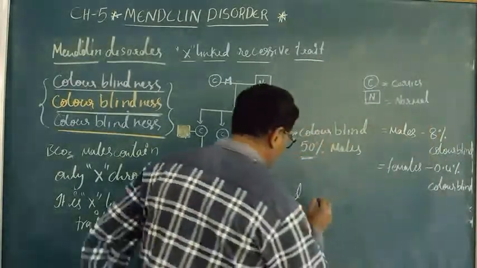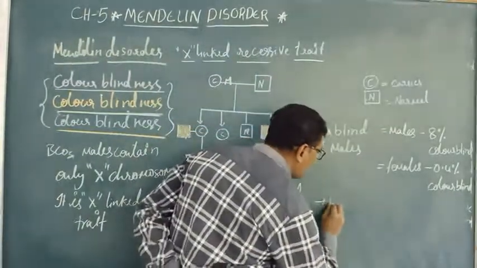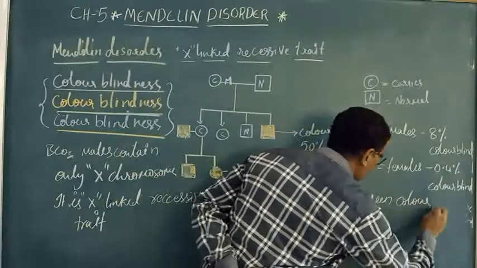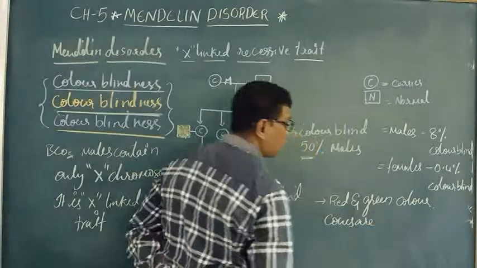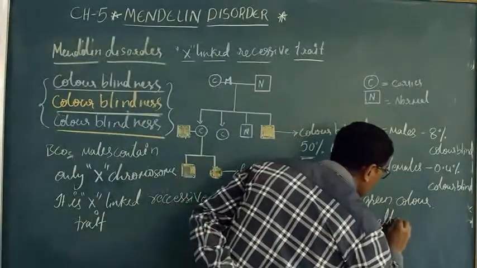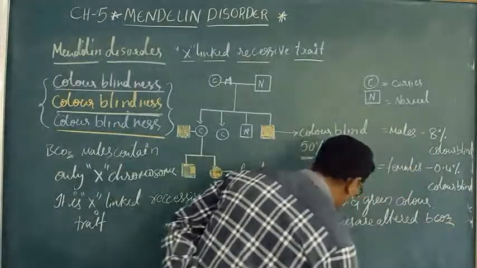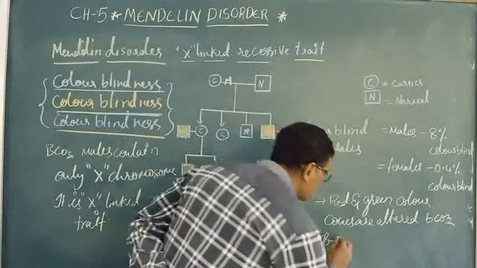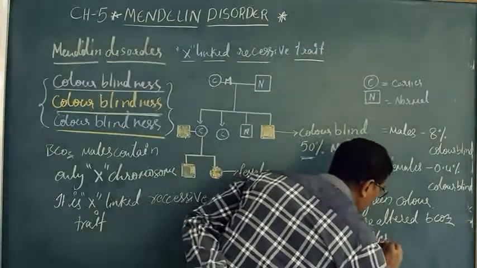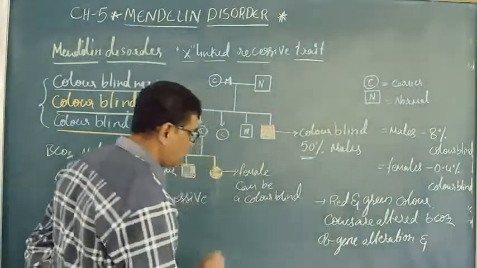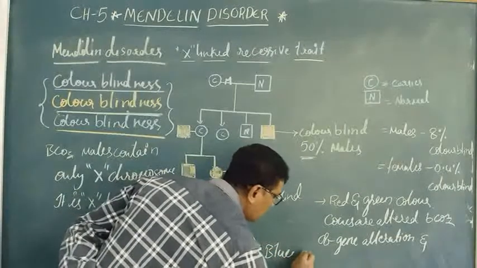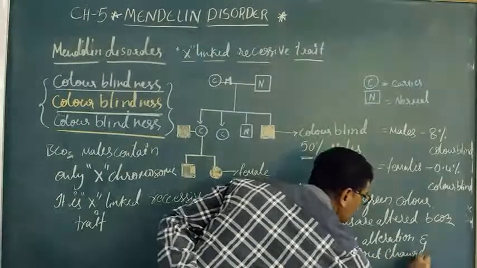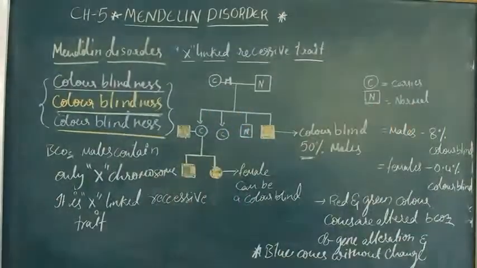And these persons are unable to identify the difference between red and green color, because red and green color cones are altered because of gene alteration, and blue color cones are without change.